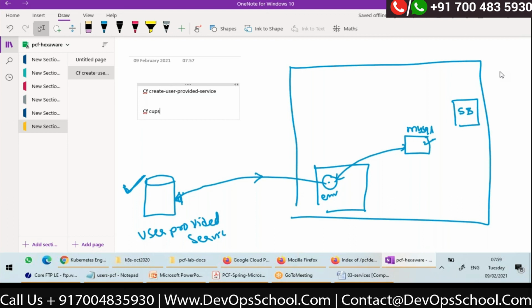Okay, then I have to give, let's say, my DB. I want to give this as an instance name. And what all parameters should I give? -p. I want to give all the credentials. What? Username, comma, password, comma, URL, etc. This is how I need to fire. Let me show you here how to create a user provided service and pass all these details.